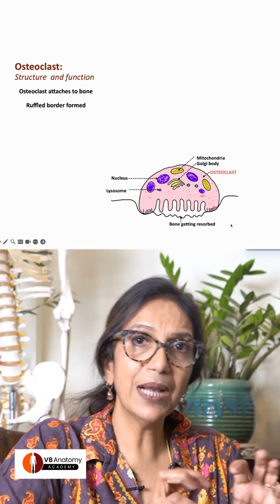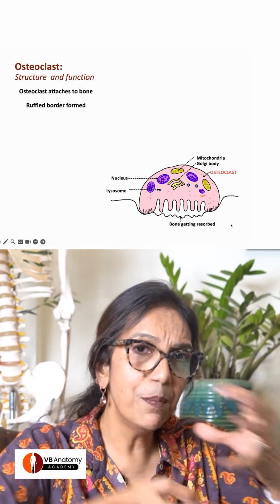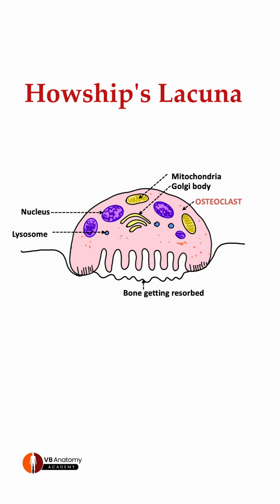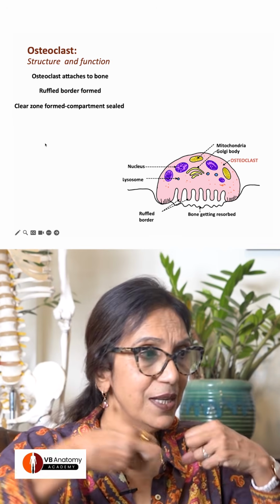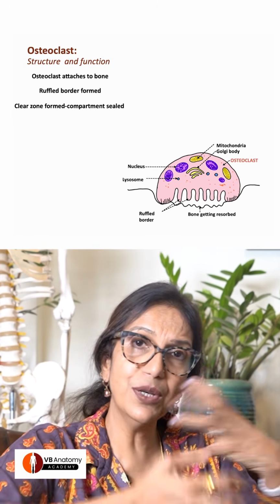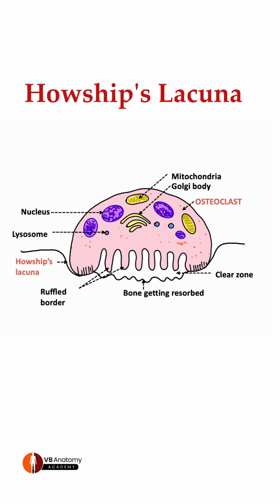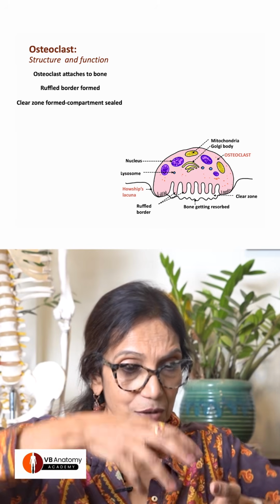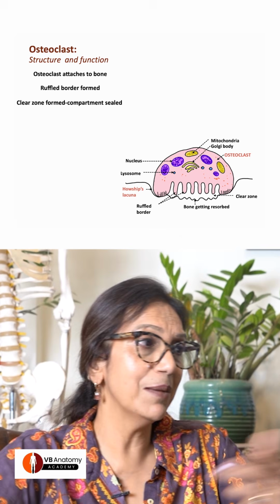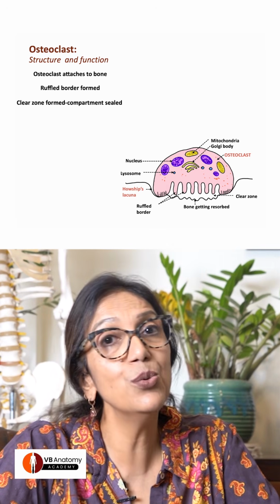Part of the osteoclast, which is doing the slow breaking of bone, has become ruffled here. It's called the ruffled border. And this white space here is called a clear zone, into which it's going to release the acid for resorption of the bone. Here you can see that there is a little depression in the bone. That depression where eating of bone is happening by the osteoclast is called a Howship's lacuna.